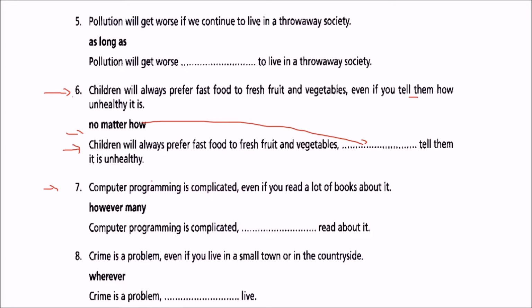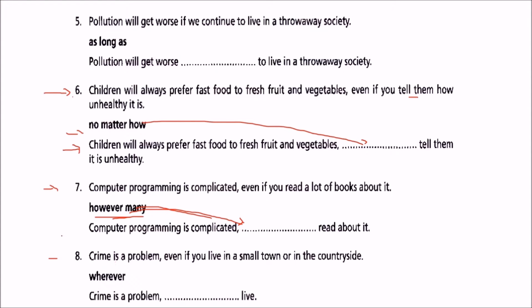Seventh one. Computer programming is complicated even if you read a lot of books about it. However many we have to use here. So computer programming is complicated however many books you read about it.